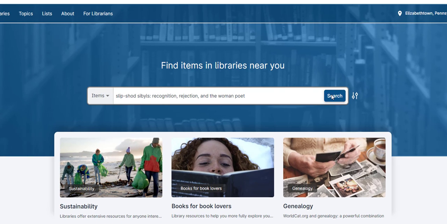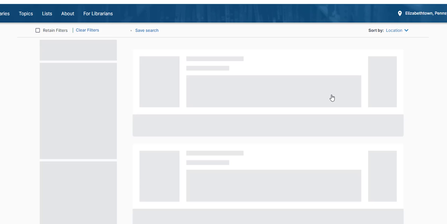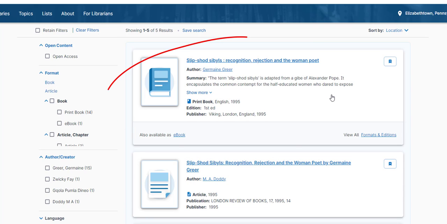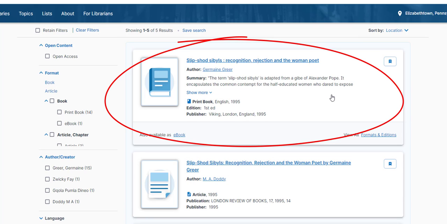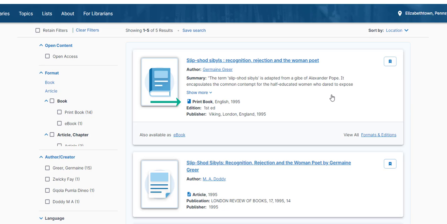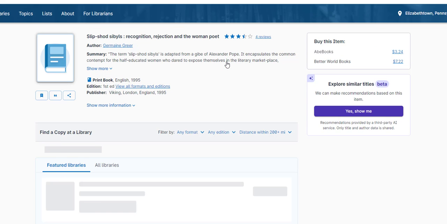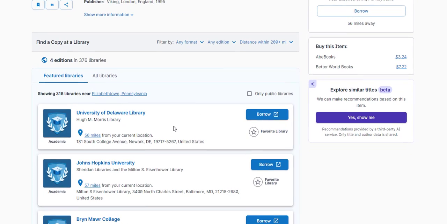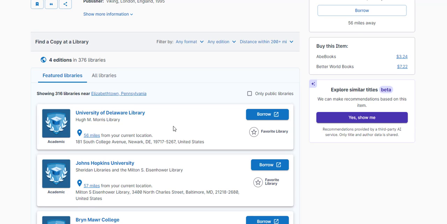After doing this search, I find that the first record here is the item I'm looking for, and this is the print book that I want, not an ebook version. And I'm going to click on the title. And I can see here that the closest library that owns this title is at the University of Delaware, which isn't too far away, so I know I should be able to get this book fairly quickly.